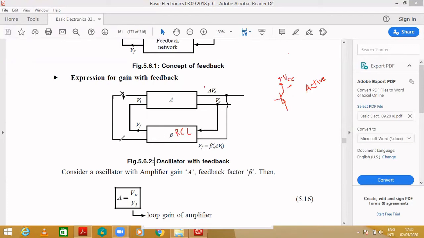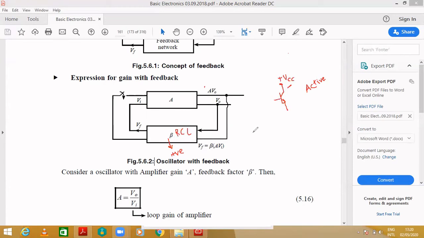Then again it will be given back to the amplifier. That's why I told you, in the oscillation we have to use which feedback? Positive feedback. Why? Because the transistor is taking noise as an input, that will be amplified, and that will be given back to the feedback network.